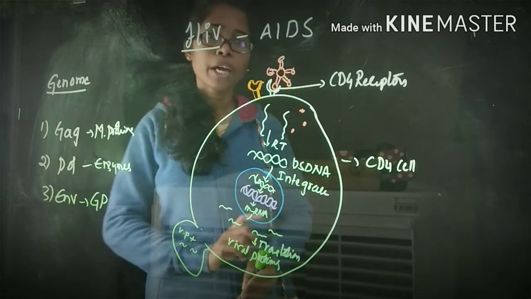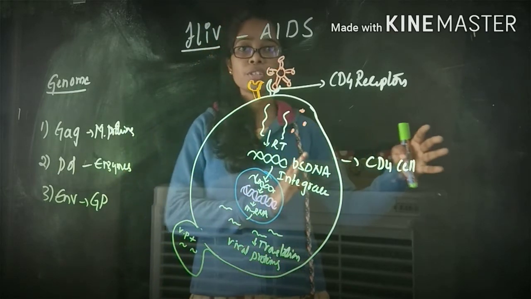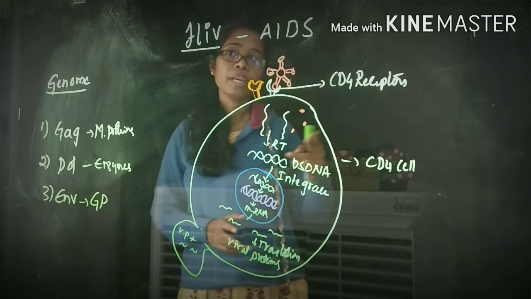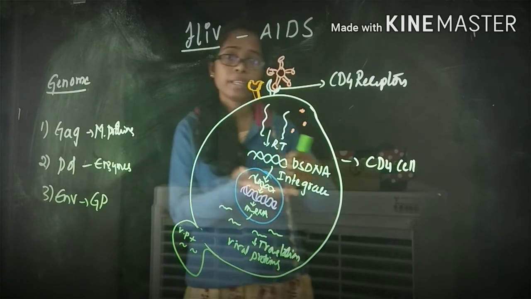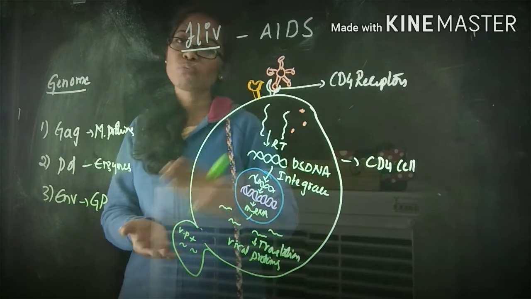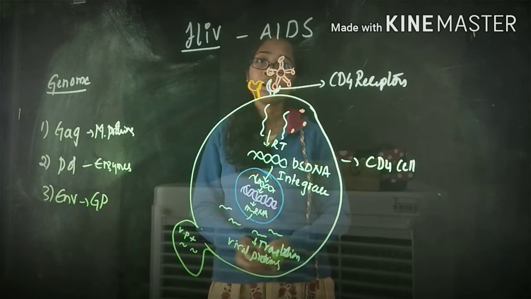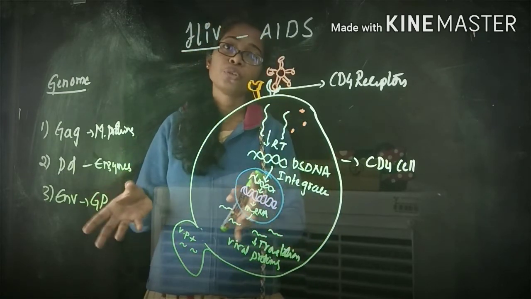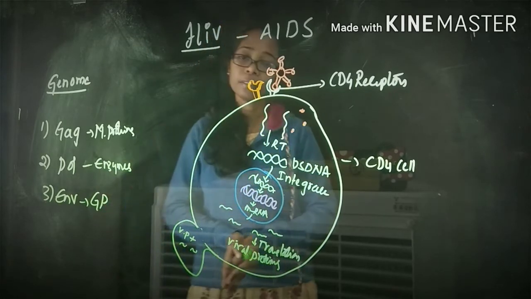Here you are having the viral proteins, a long strand of proteins, and the protease cleaves that large protein into smaller particles. Clear? Now those smaller particles along with the viral RNA form a mature HIV. Clear? That mature HIV will be ready to infect another cell.